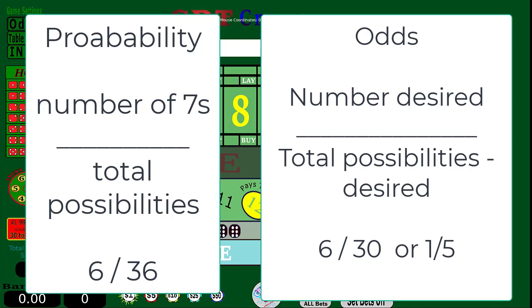Odds are a little different. They're the probability, but you kind of take out those things. It's what you could win versus what loses. And so the odds for getting a 7 may be 1 in 5. It's actually 19.92% or 1 in 5, because you have to subtract that. But anyway, that's a little bit different when we talk about the odds. So just know it's a little difficult to understand in between, but there is a difference between probability and odds. Those are two different things.